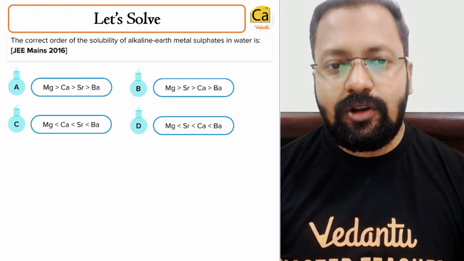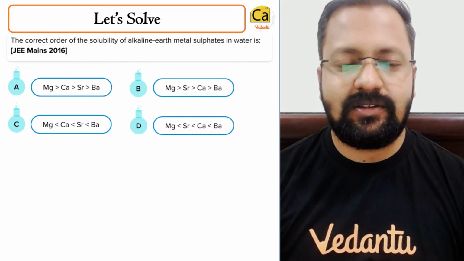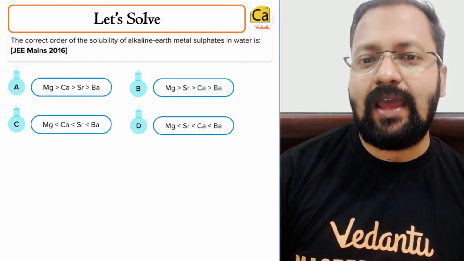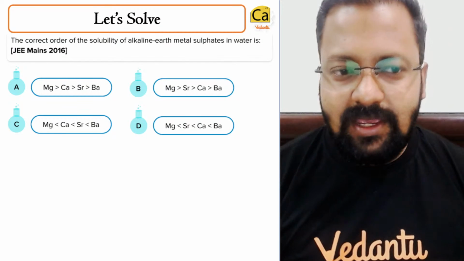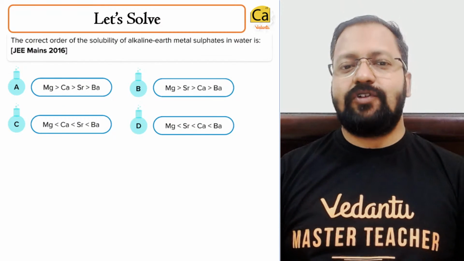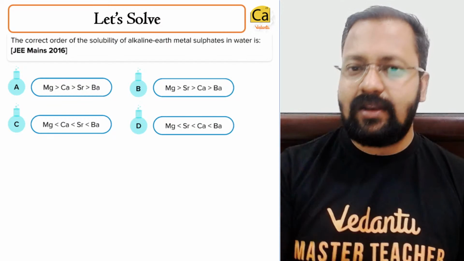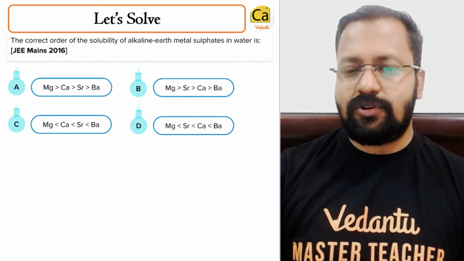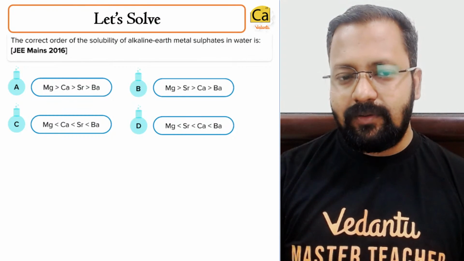The correct order of solubility of alkaline earth metal sulfates. This we had discussed in the discussion session for alkaline earth metals as well. The correct order of solubility of alkaline earth metal sulfates. Which are the alkaline earth metals? Beryllium, magnesium, calcium, strontium, barium. And we have to tell the solubility of their sulfates.